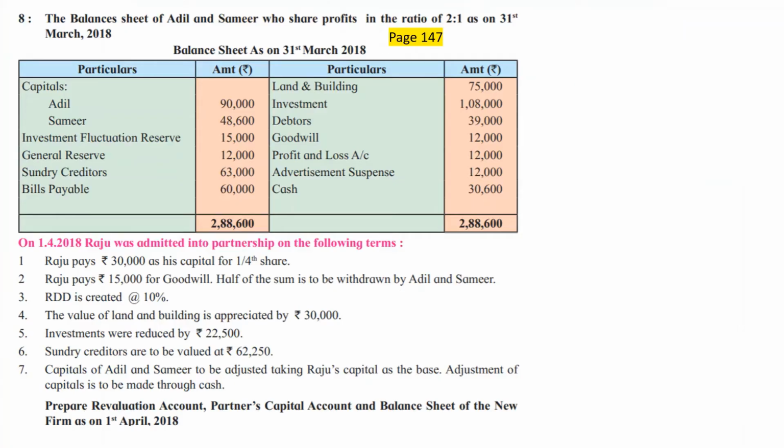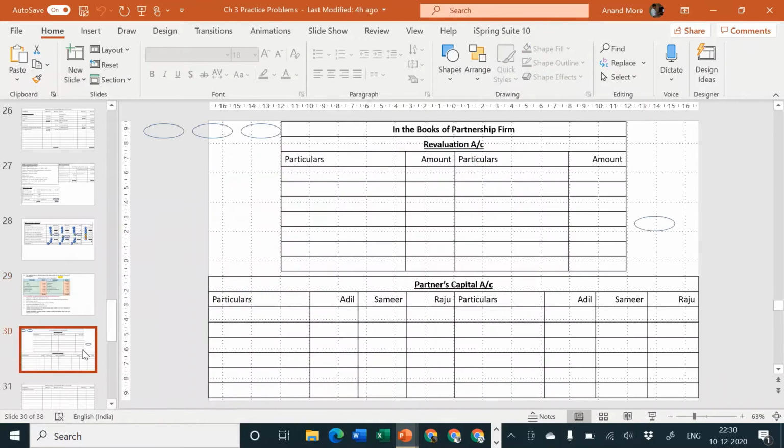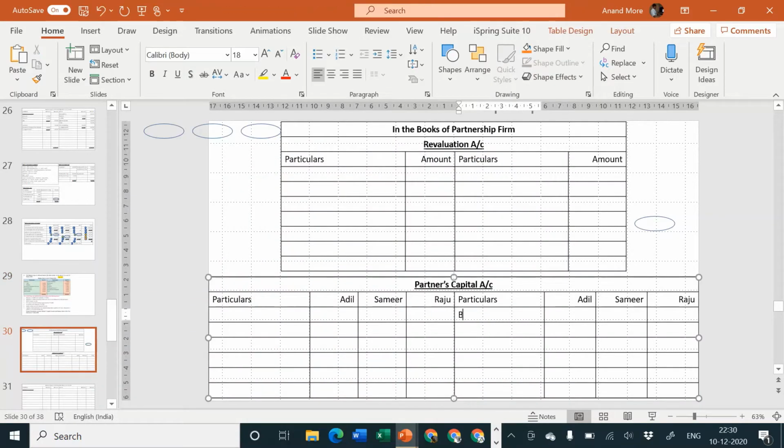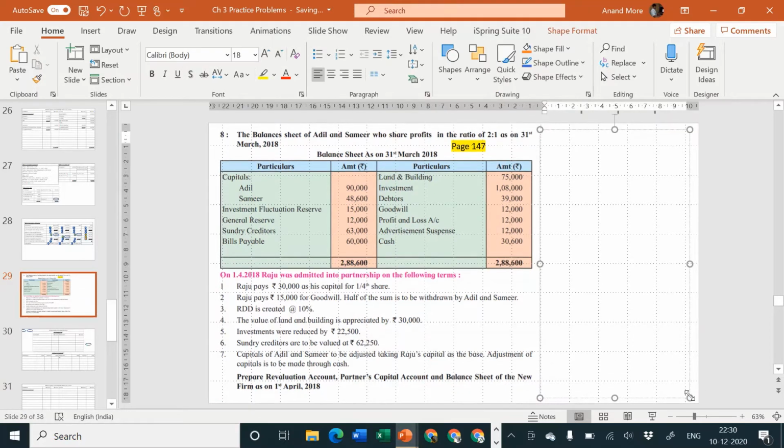Chalo, very good. First step, open necessary ledger accounts, over. Second step, transfer of assets and liabilities. Let me start. Capital of Adil and capital of Samir, 90,000 and 48,600. I'll go to partners capital account credit side by, oh, I think I forgot to write the observations first. Let me write down the observations. Yes, observations are important for you. Not to be written in exam. They are just for the sake of helping us. They are our anchor. It helps us for the purpose of deciding what to do, what not to do.